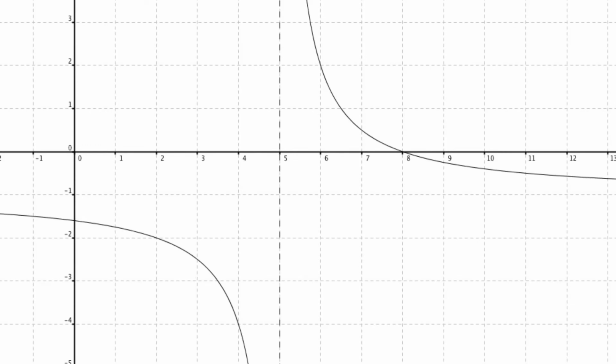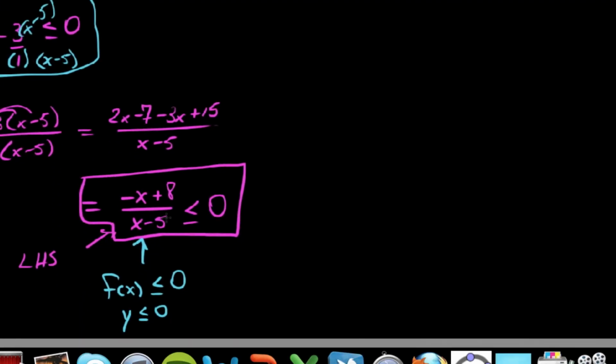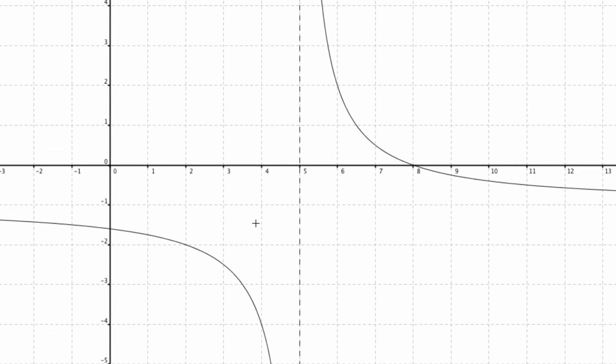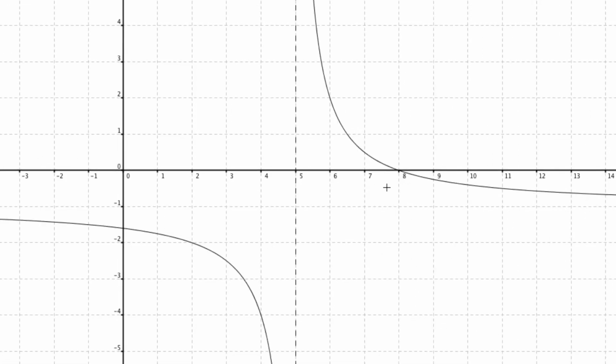We say, all right, look at the graph here. What are all the x values, which is what we're solving for in a minute algebraically. But graphically, we're saying, what are all the x values that when you plug them in, you actually get y values that are less than 0 or equal to 0? In other words, we're really, graphically saying, what are all the x values that when I plug them in, my graph is either below the x-axis, negative y values, or actually right on the x-axis.